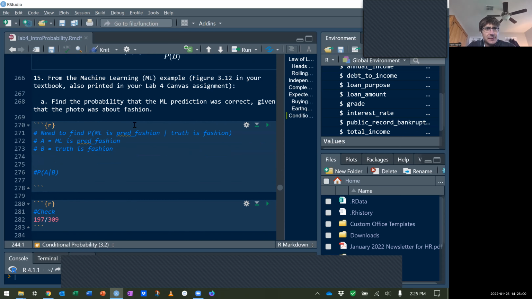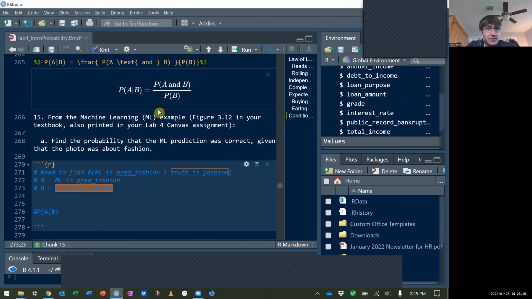So here's the first one. Find the probability that prediction was correct given that the photo was about fashion. So we can write it like this. If it's correct, given the photo is about fashion, that's the truth is fashion. It's correct when it predicts fashion. So I'm going to say A is predicts fashion and truth is fashion.